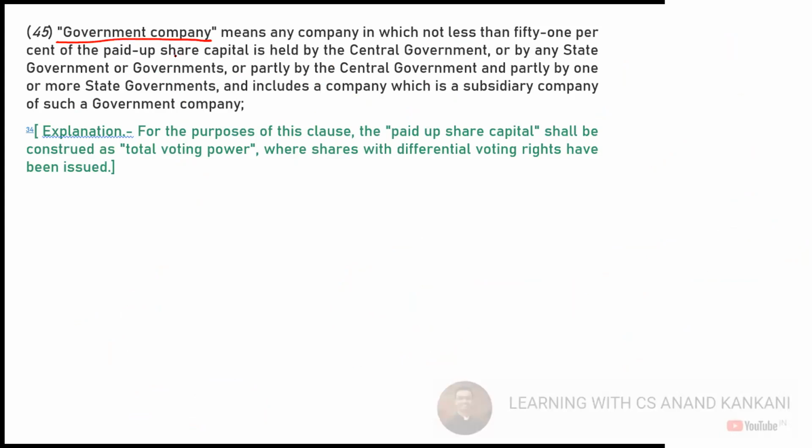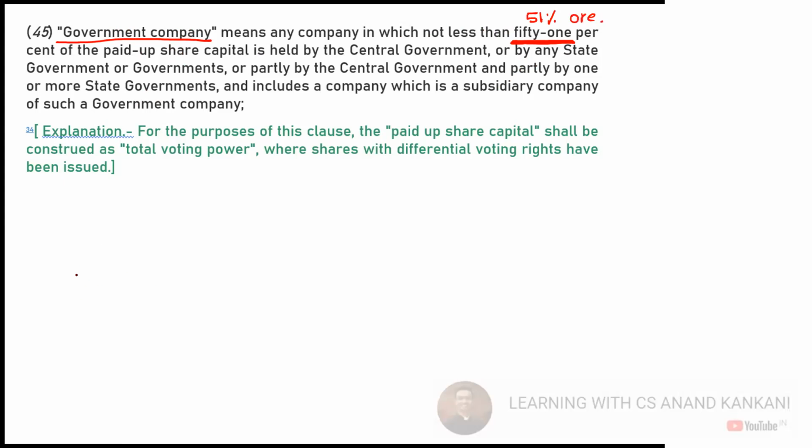So government company means a company in which government has the stake. Government is holding that company. Remember this percentage, 51%. When we discussed the concept of control, we discussed more than 50%. But when it comes to a government company, you need 51% or more.